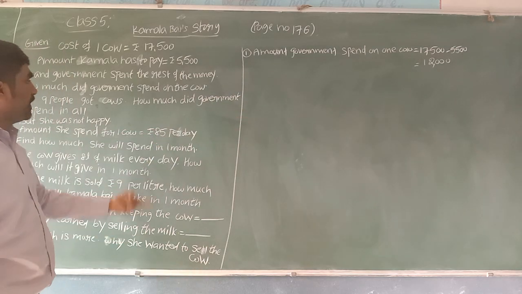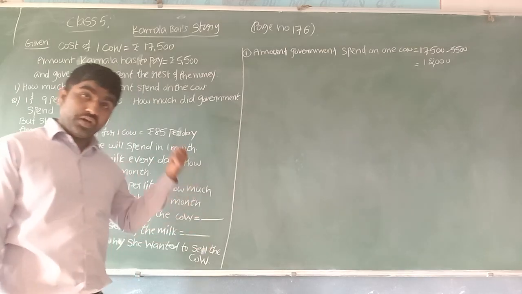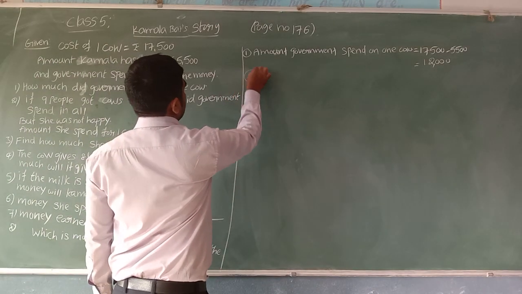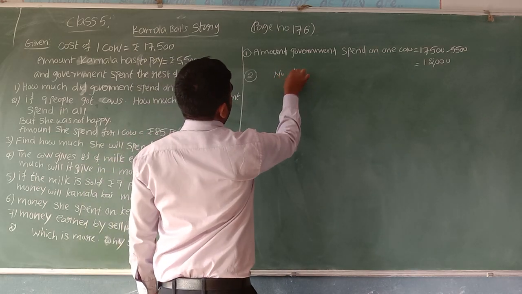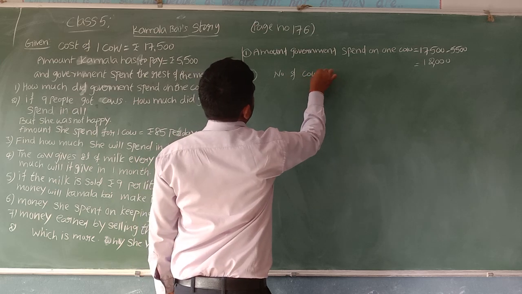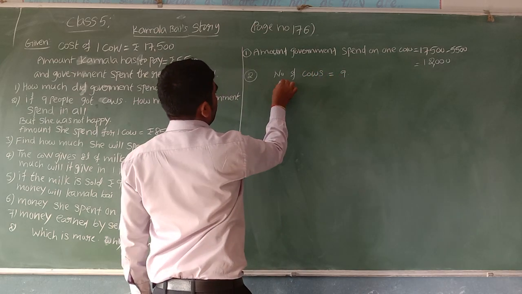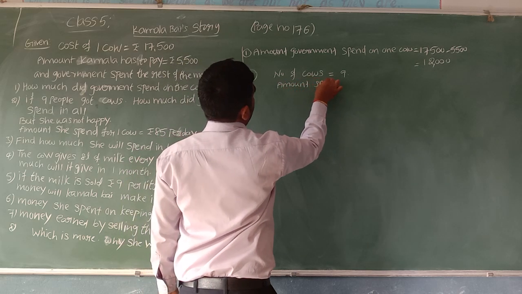Then what is the amount spent for 9 cows? Let us answer this second question. So total number of cows, we can write here now. Number of cows is equal to how much? 9. And we can write amount spent by government.